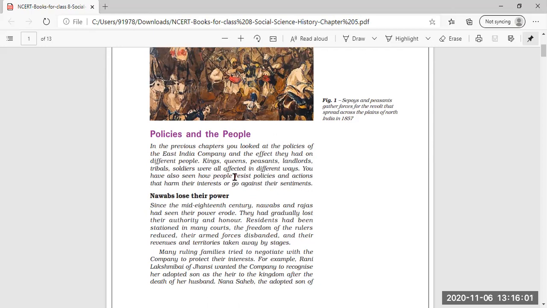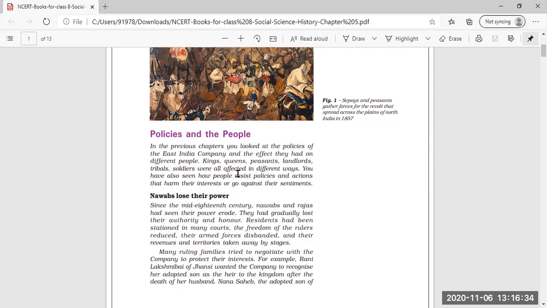The kings and queens were very much against the policy of the doctrine of lapse. The doctrine of lapse was a policy started by the East India Company, and according to it, do you remember what happened? The king or queen who did not have an heir, that is, a successor such as a son, their territory was taken over by the East India Company.